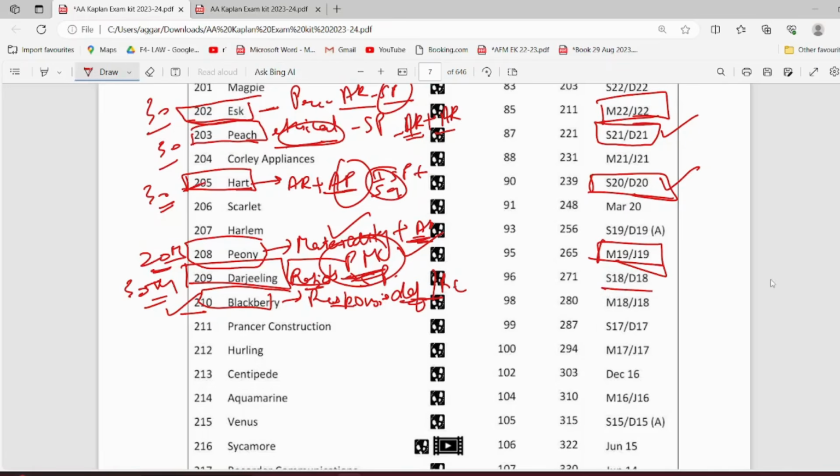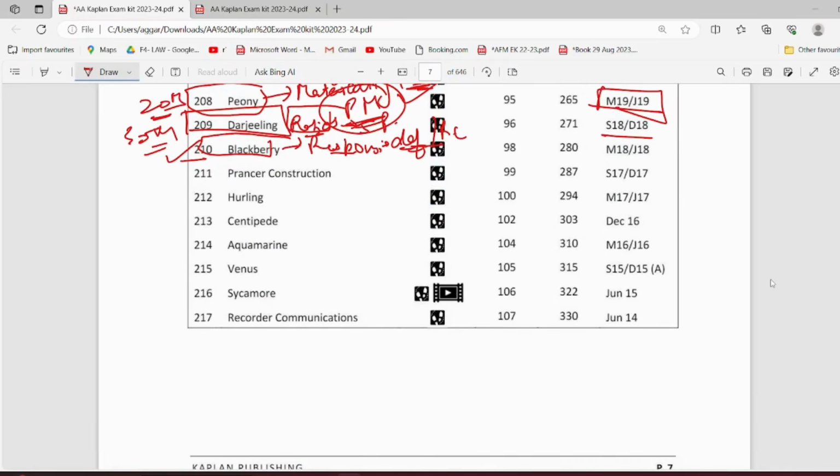Then I think your next important question is your centipede question, this one. This is again a 30 marker question, very very important centipede question. It has matters to consider before you take on an audit, which is important. Again, ratios is repeated here. And then your ethics is there. So I mainly wanted to cover this part of your syllabus. So that is why this question is very important.